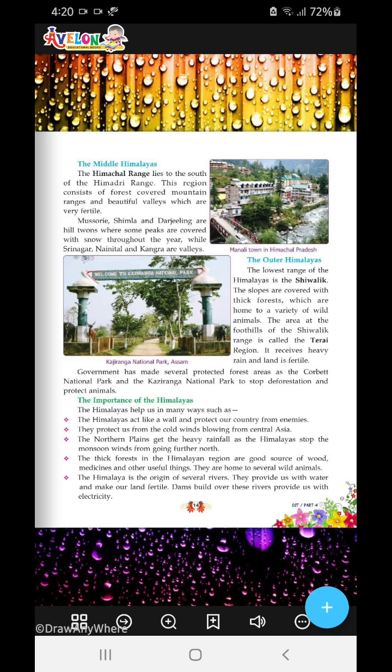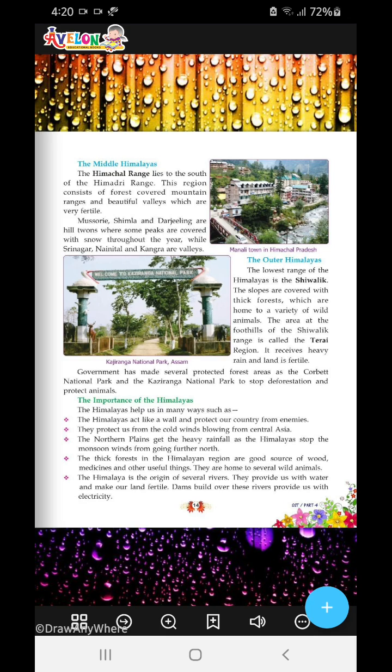The northern plains get heavy rain as the Himalayas stop the monsoon winds from going farther north. So, what is the Himalayas doing in case of rain? The water vapors which are evaporating from the Bay of Bengal or the Arabian Sea are all prevented by the Himalayas from going further north, and they give rain to our North India.